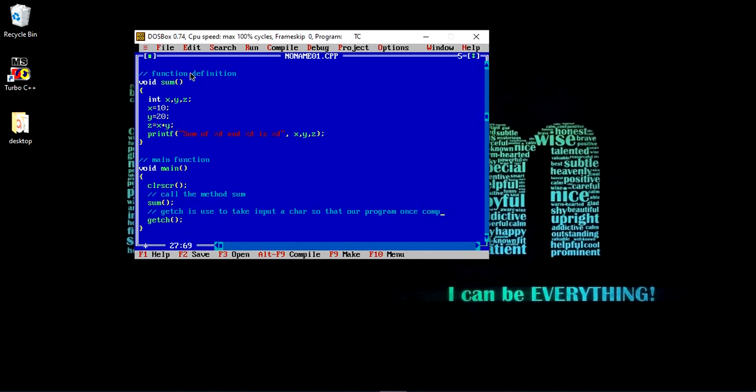Once it takes the character, it will simply let the program flow to the next statement, and I am simply putting this as the last statement so that it will hold the screen after running the application.